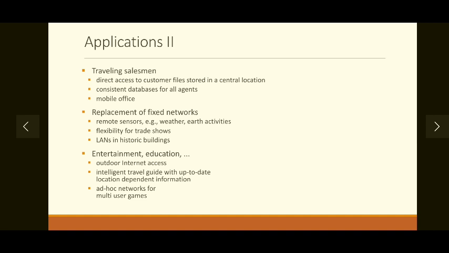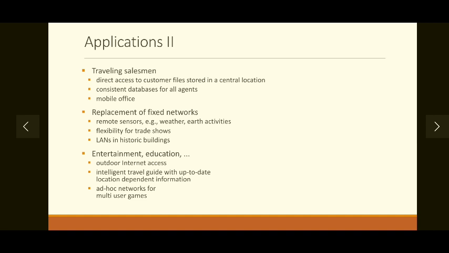Then there are certain situations where fixed or wired networks cannot be placed, like coal mines. In coal mines we cannot place wires easily, so we can use mobile communication to acquire data captured by the sensors and send that data to the central location far away from the coal mine.